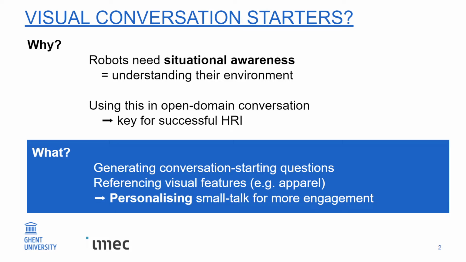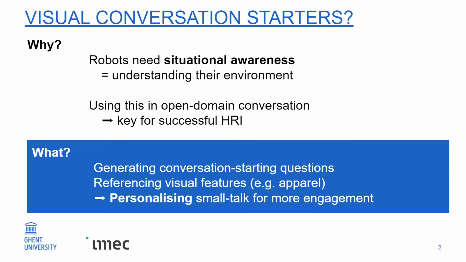This is important because robots really need to develop situational awareness. That means that they should be able to understand their environment and know what's going on around themselves. And then they should be able to use this knowledge in any conversation, specifically an open domain conversation. That means a conversation that really goes on about anything, and that's key for a successful human-robot interaction.